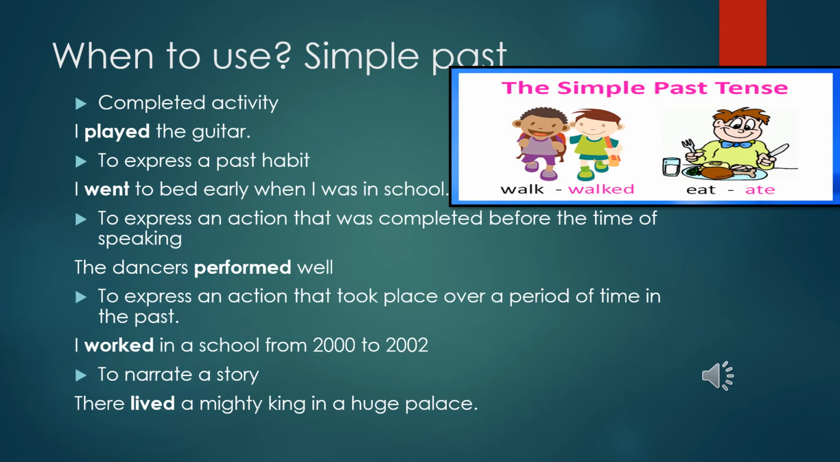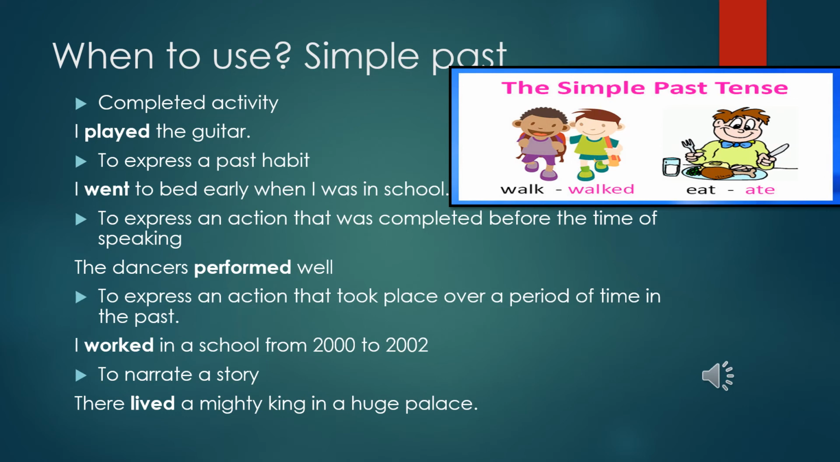To express a past habit. Okay, same example: I went to bed early when I was in school. To express an action that was completed before the time of speaking. Okay, so like the dancers performed well. So here it is expressing an action that was before. When I speak, that action has already completed. The dancers performed well. So when I make this statement, the performance has already finished.